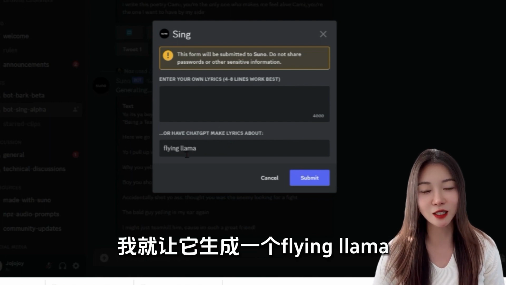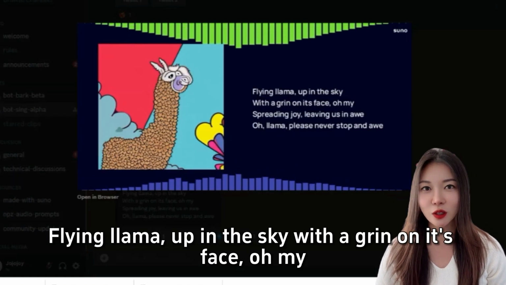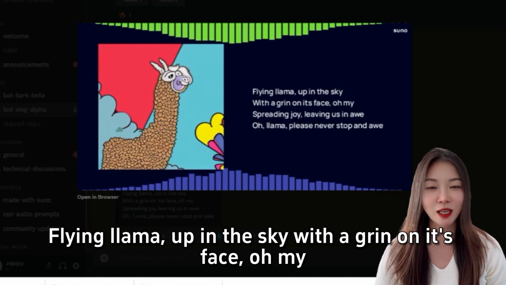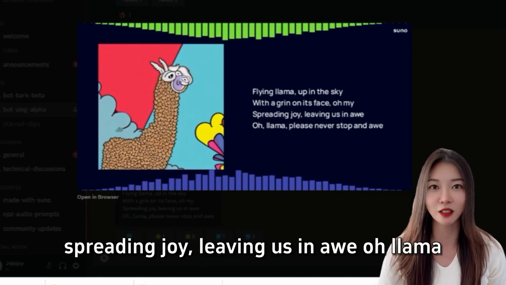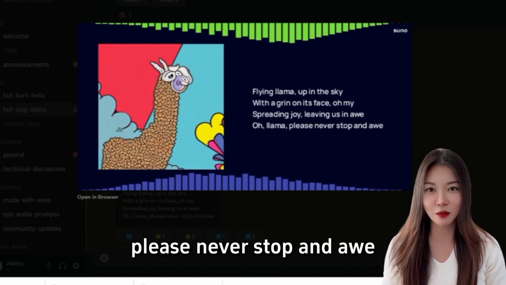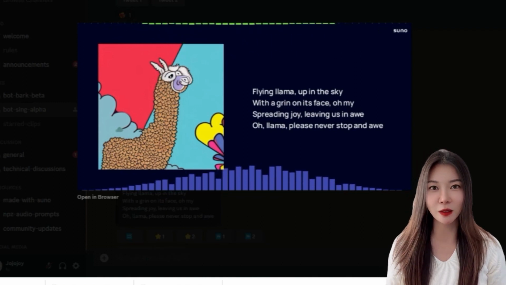Flying llama. The flying grass mud horse. I just tested it and Chinese is not working temporarily. It cannot generate it, and the quality of the output is very poor. I think if we give AI a little more time, maybe it can quickly make something similar to CoComelon.